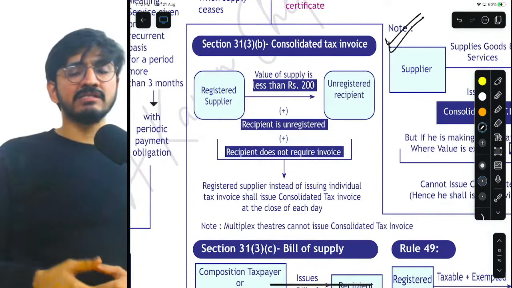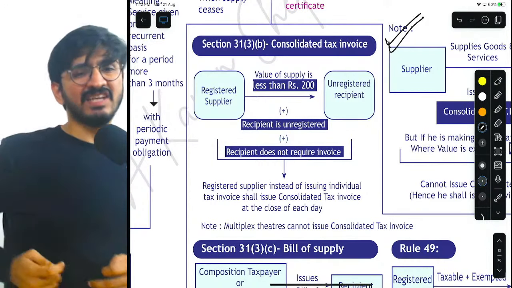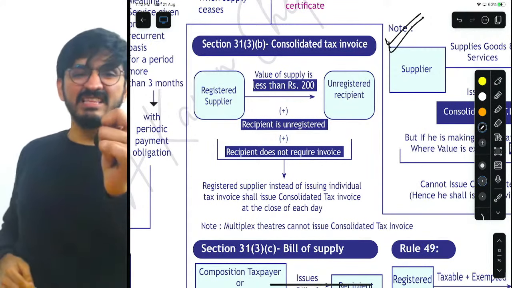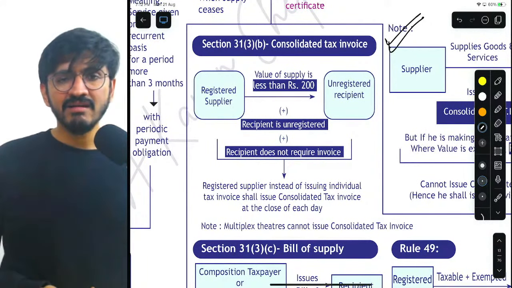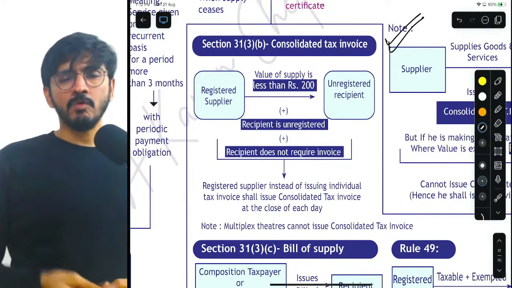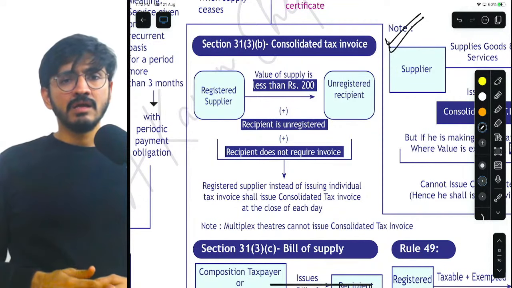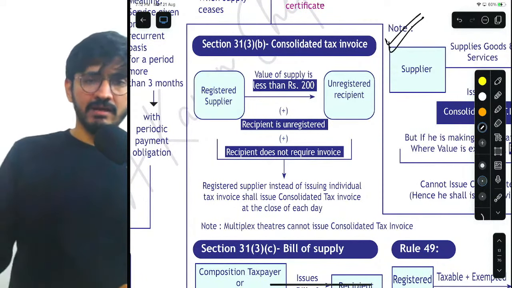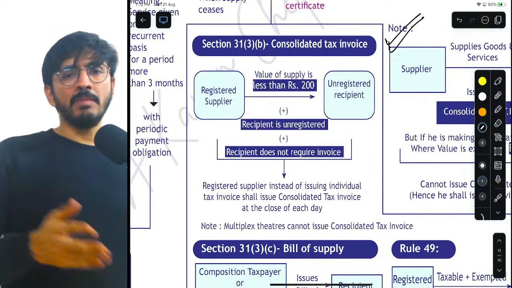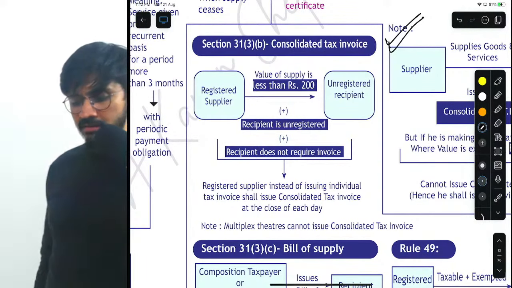Let's say there are 100 kids lined up outside my shop, and every kid is asking, sir, please eclair, sir, melody, sir, panpara, sir, dhana dal. What the hell, yaar? This is for costing 1 rupee, 2 rupees. In that, what GST will I charge and what invoice will I raise? The cost of my billing, printing out the bills, will be more than the money I make from these goods.